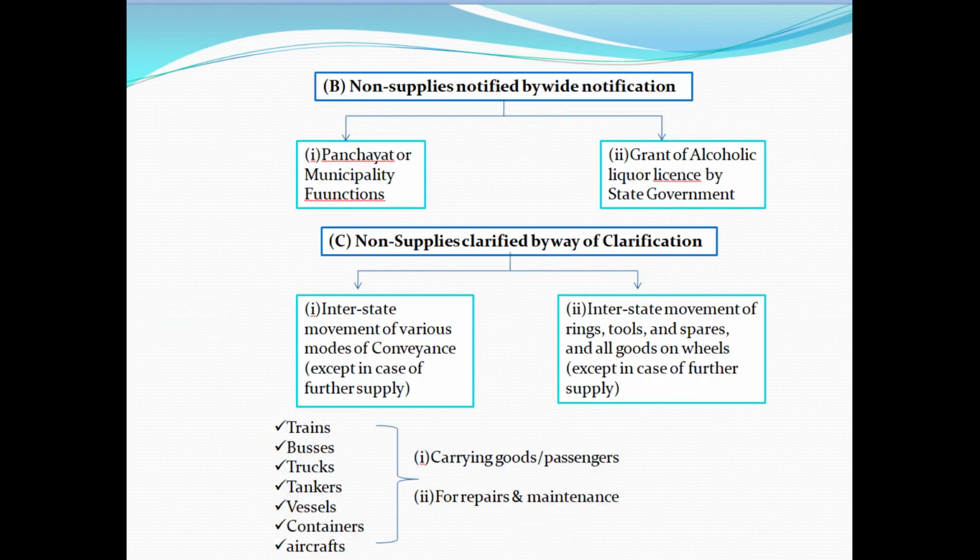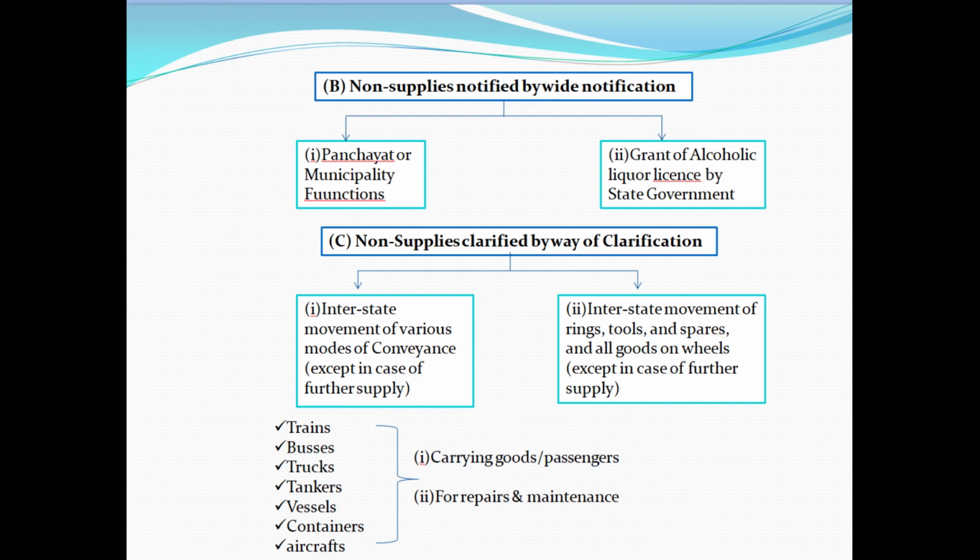And the second category is non-supplies notified by notification, which are panchayat functions and municipalities functions, which means services by way of any activity in relation to a function of panchayat or municipality under the constitution are treated as neither supply of goods nor supply of services. And also services by way of grant of alcoholic liquor license by the state governments are treated as neither supply of goods nor supply of services.